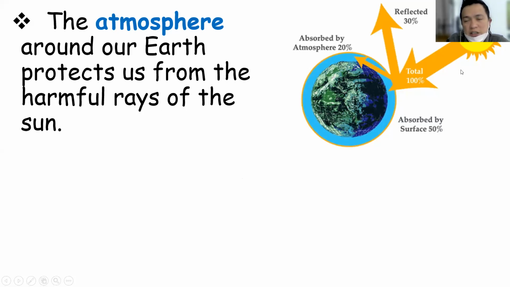The rays of the sun are very, very dangerous for us if they go directly into our body without the blocking of the atmosphere.